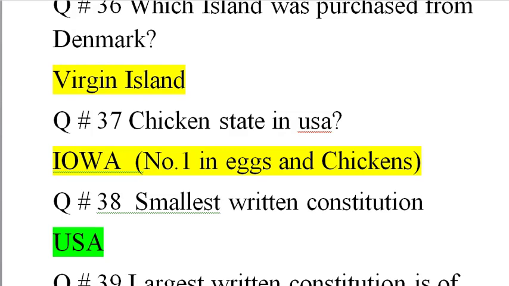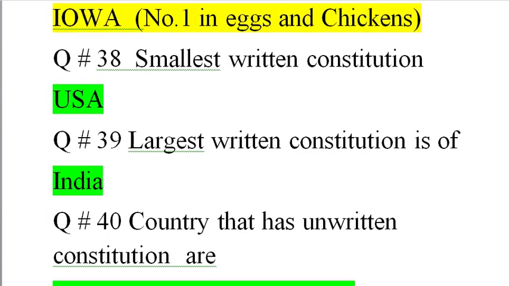Question number 37. Chicken state in USA, Iowa. Number 1 in eggs and chicken producing. Question number 38. Smallest written constitution. That is USA, smallest written constitution. And question number 39. Largest written constitution is of India.